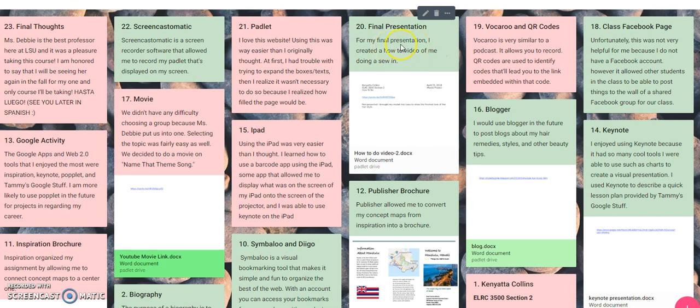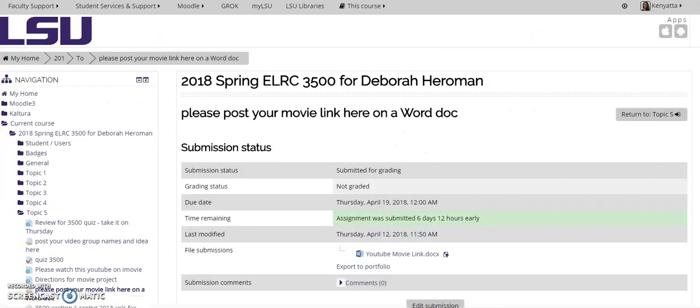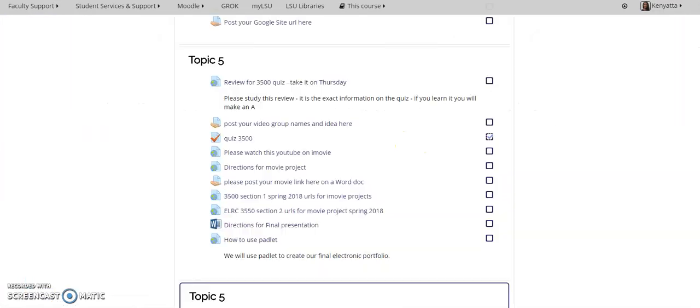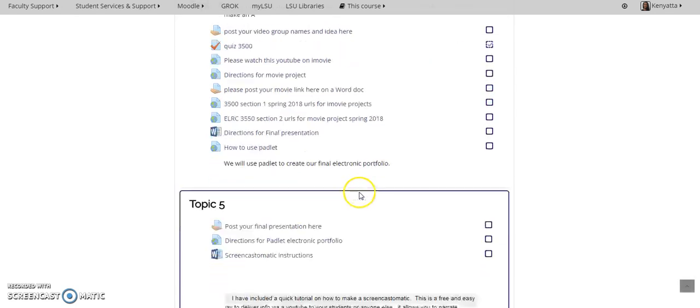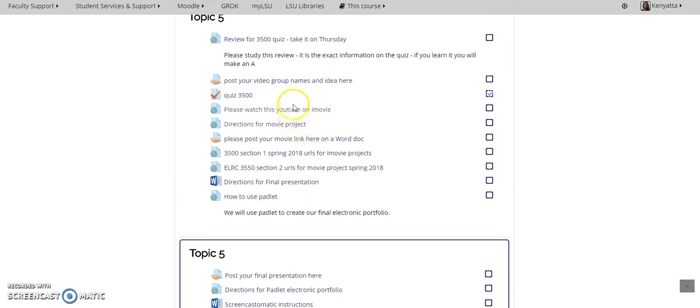Next, moving on to number 20. For my final presentation, I created a how-to video, which was a video based on how to do a sew-in. And that was very fun because it allowed me to show off the talent that I possess, and I really enjoyed doing. So let's see if I can find it.